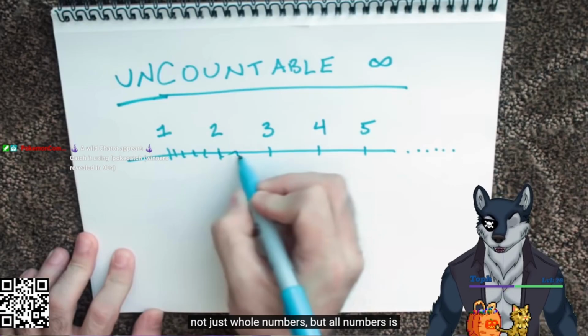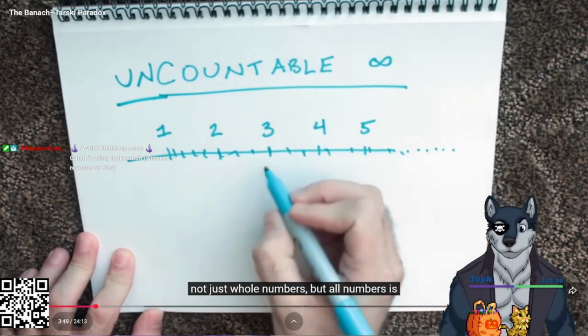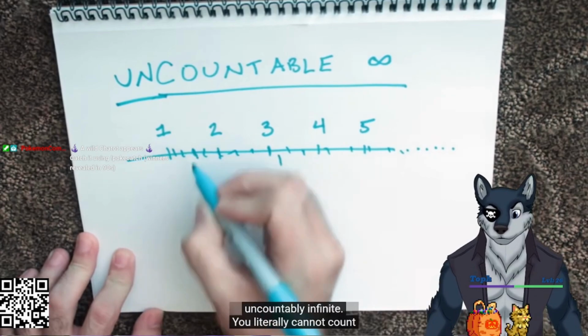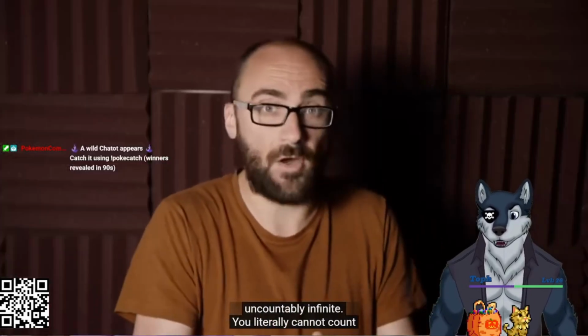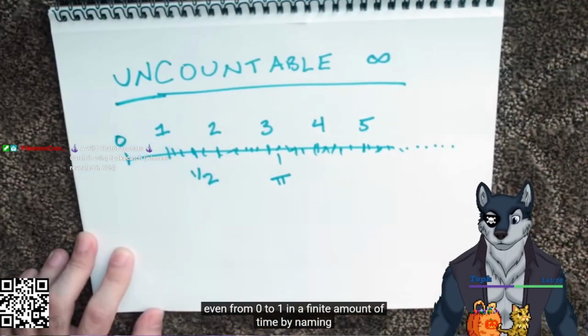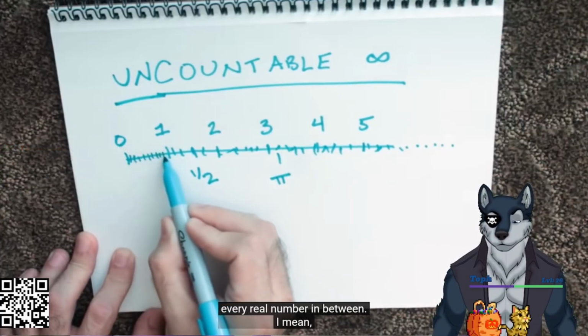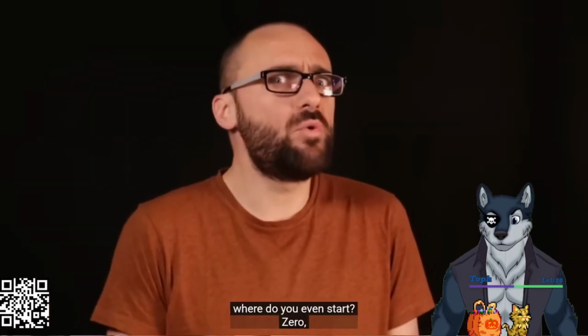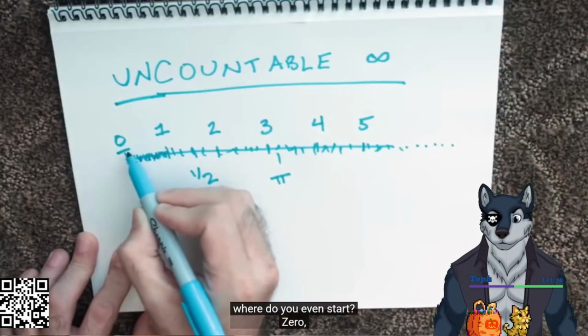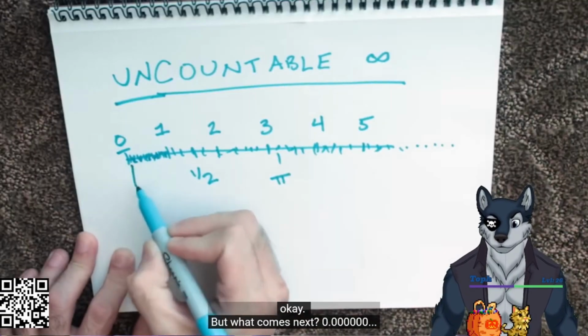It's all infinity. But all numbers is uncountably infinite. You literally cannot count even from 0 to 1 in a finite amount of time by naming every real number in between. Uh-huh. I mean, where do you even start? 0, okay, but what comes next?